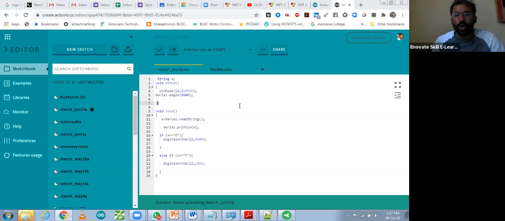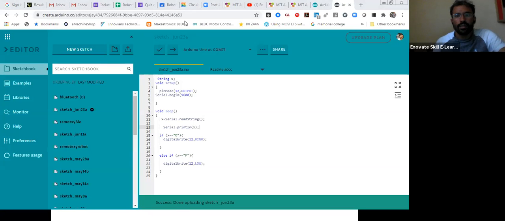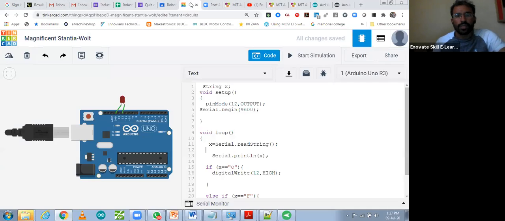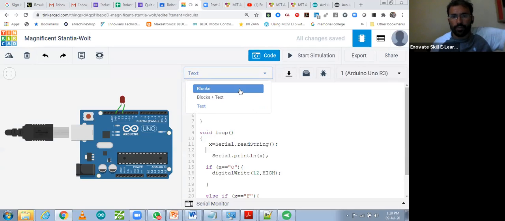Okay. Meanwhile, I'm going to share with you how you can make it with graphical coding. So let's come back to that coding part. How can you make that code using graphical coding? Over there, we have to go to Tinkercad and make the circuit. I'm going to write code in a graphical format.